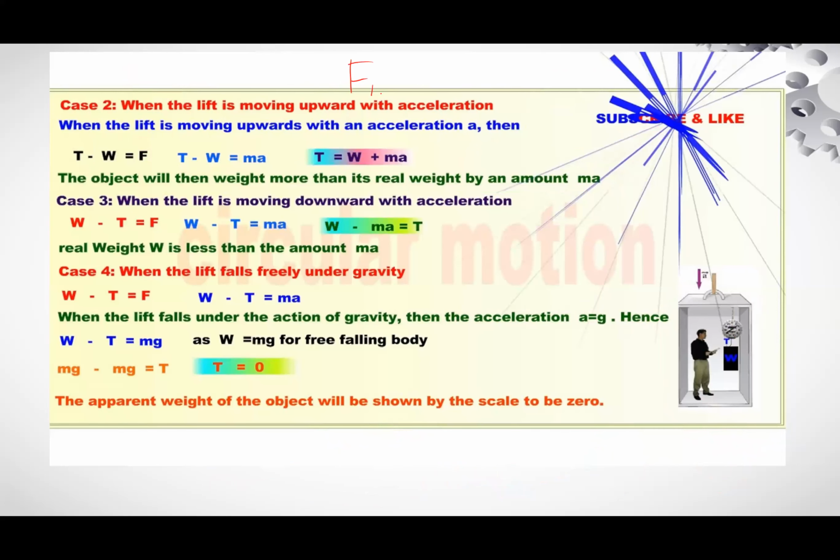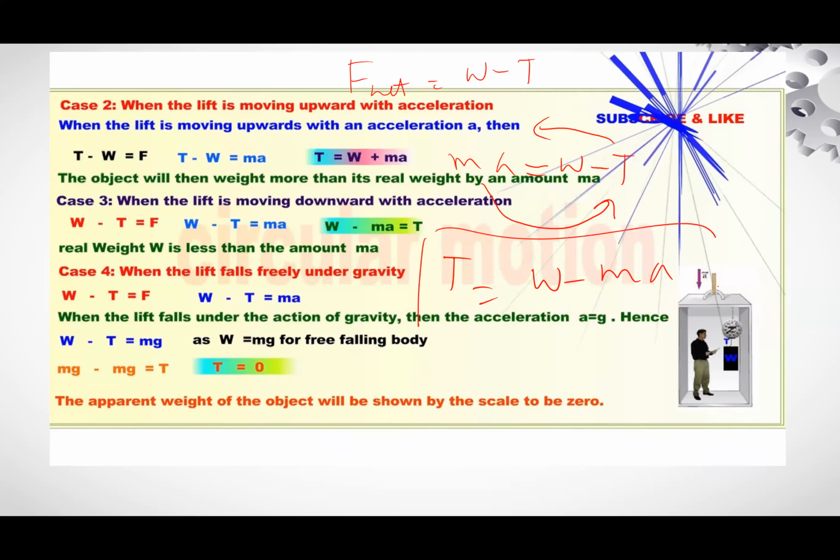If the net force when the body is moving in the downward direction, weight is greater, so W minus T. So if net force is equal to ma, which is equal to W minus T, then T is equal to W minus ma. It is shifted to this side and T is shifted to that side. So you will feel your weight less by this factor. So apparent weight is less than the actual weight. The real weight W is greater. This weight is real, it will be greater than the apparent weight.